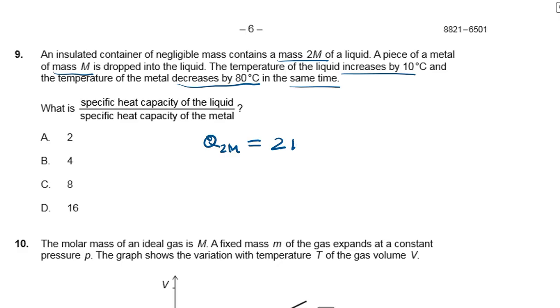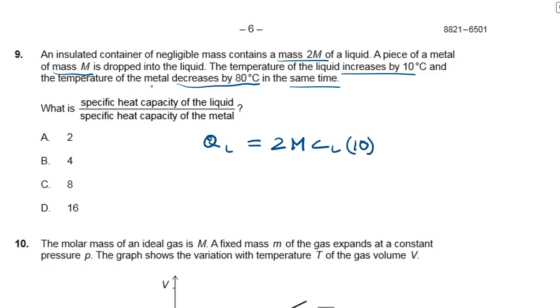2m, C. How about I just do the liquid? QL is equal to 2m CL, delta T is increases by 10 degrees, so we have 10.